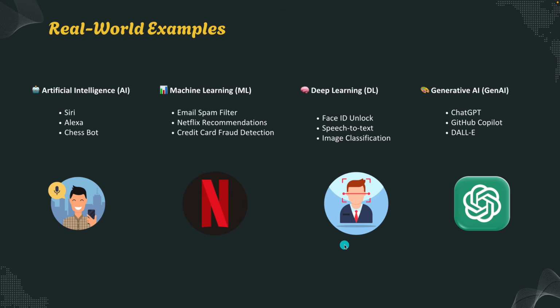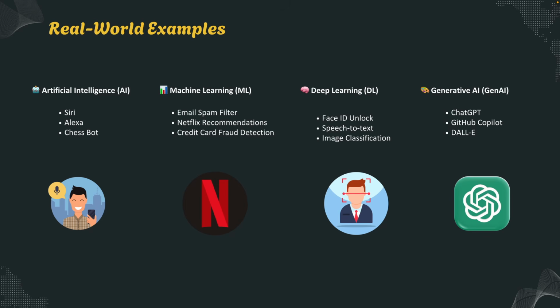Deep learning takes things up a notch. It powers Face ID on your phone, Google Photos tagging people automatically, which mainly uses image recognition, and then we have speech to text in voice notes and autonomous vehicles understanding roads in real time. It's especially good at understanding unstructured data like images, audio, and videos, the kind of data humans process naturally. And finally, we have generative AI, the newest revolution. This is where machines become creators. ChatGPT can draft essays and code. DALL-E and Midjourney can turn text into art and so on. And we have GitHub Copilot that helps developers write code faster, right? So in design, marketing, music, and education, generative AI is reshaping how we create content.